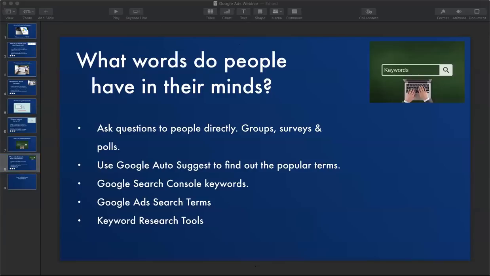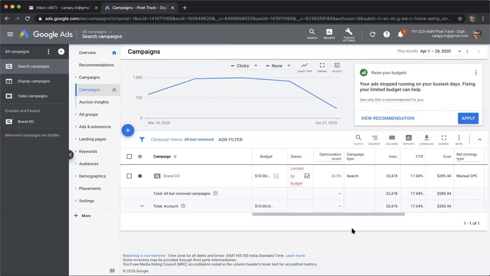So let me go ahead and show you the interface of Google Ads and what the different types of campaigns are. Obviously, covering every part of Google Ads, which is a very big monster, is difficult in a single webinar. So for interns, I will be sending you a crisp video, nothing to worry about. This is just an overview video here. So let's have a look at the interface of Google Ads.